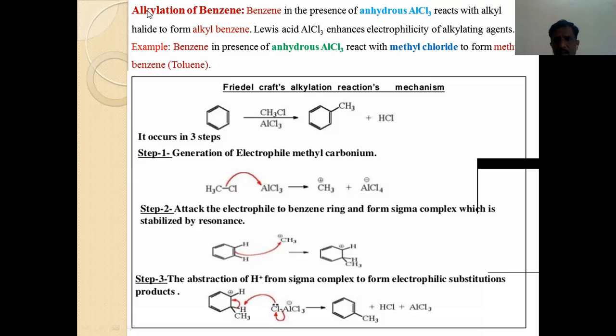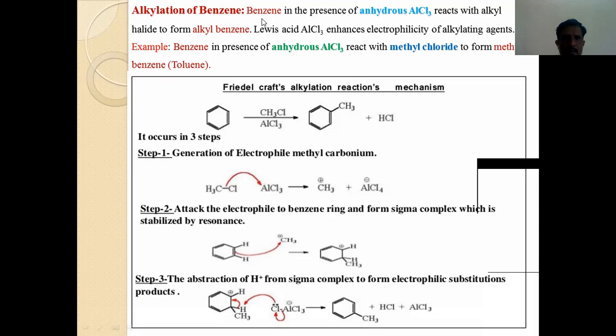Only the alkylating agent has to change. In the case of alkylation of benzene, you can use different types of alkylating agent: methyl chloride, ethyl chloride, pentyl chloride, butyl chloride, or tertiary butyl chloride.